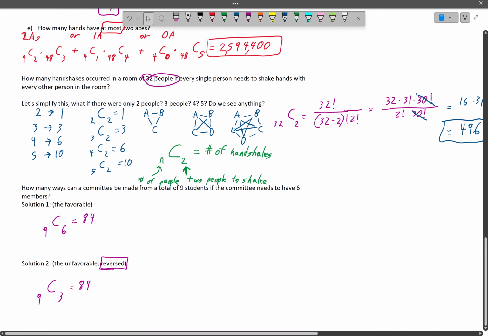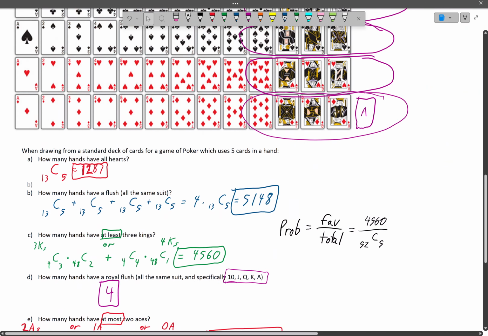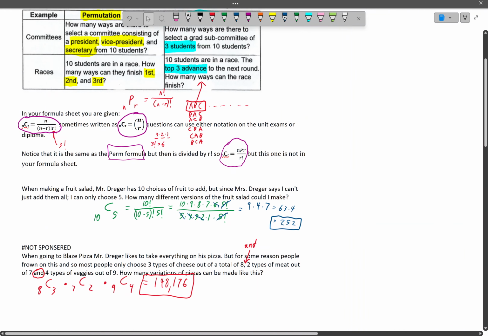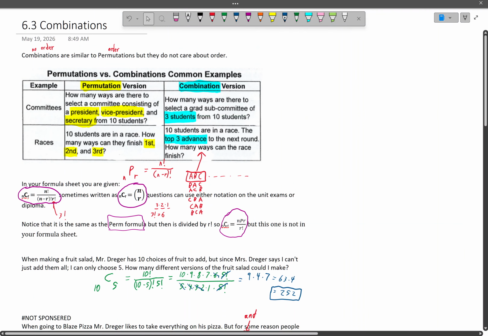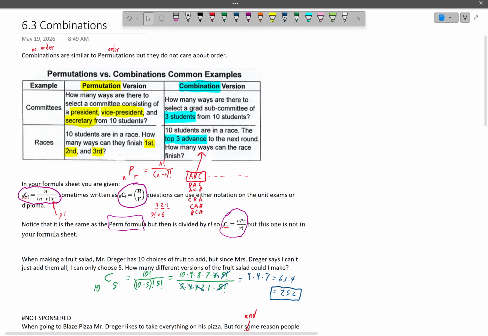I hope this video helped you better understand some combination questions, some common ones, as well as combinations in general, and how these are about order not making a difference, not mattering for these questions. I hope the video helped, and good luck.